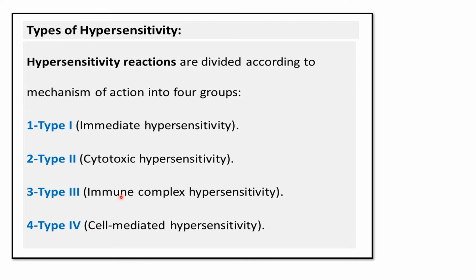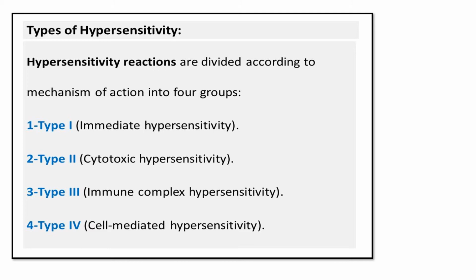That's why it is called the complex hypersensitivity reaction. And type 4 is the cell mediated hypersensitivity reaction, where mainly macrophages participate. That's why it is called cell mediated hypersensitivity.